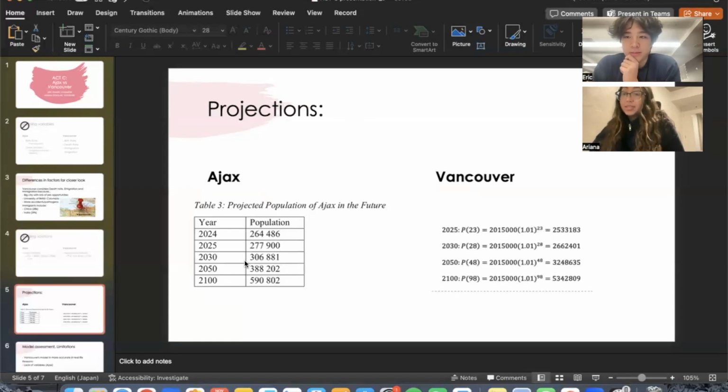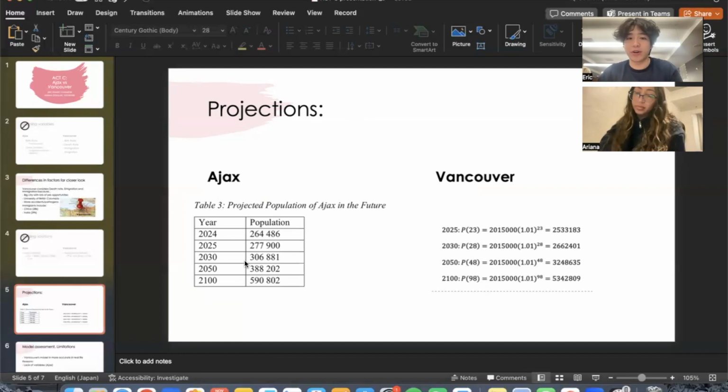In the projections, Ajax predicts that the population in 2100 will be 590,802. Whereas for Vancouver, in 2100, they will have a population of 5,342,809. So when we're comparing these two models, you can see that both models actually double in their populations.